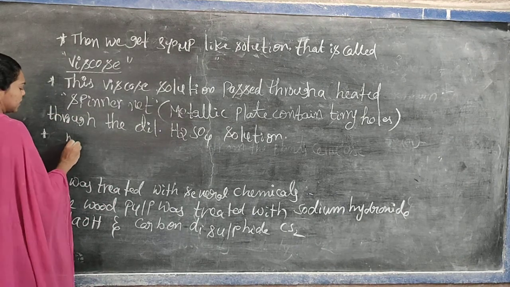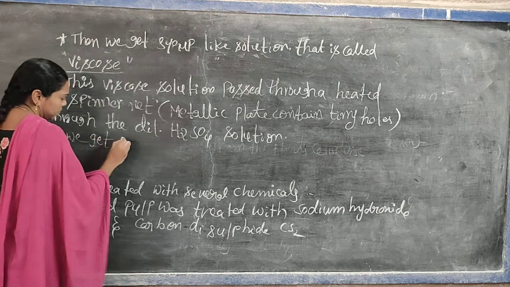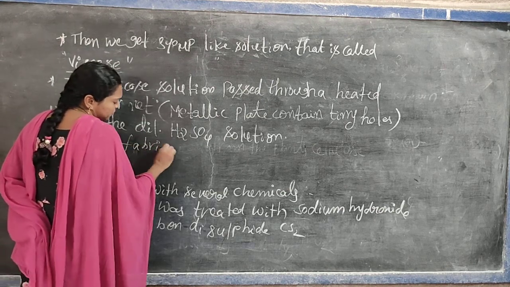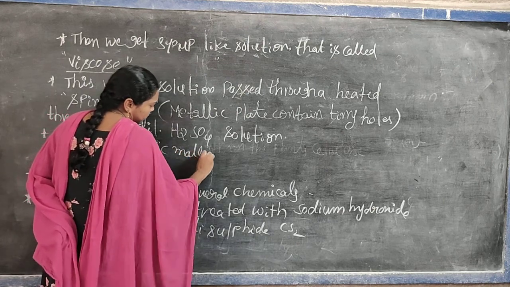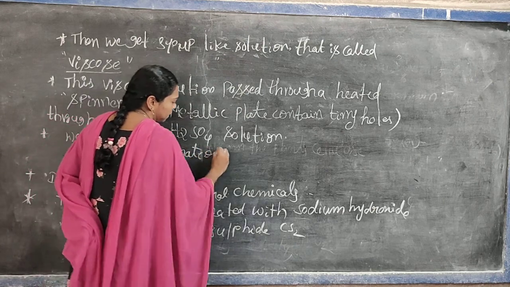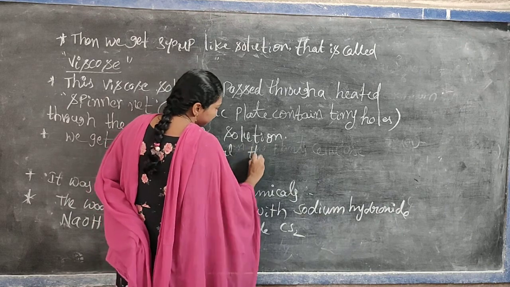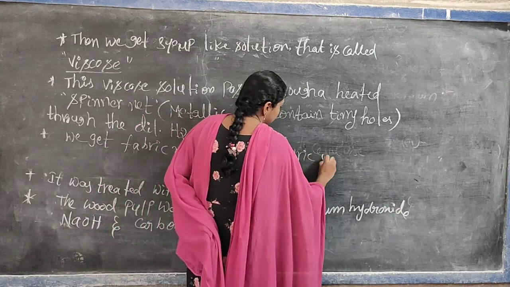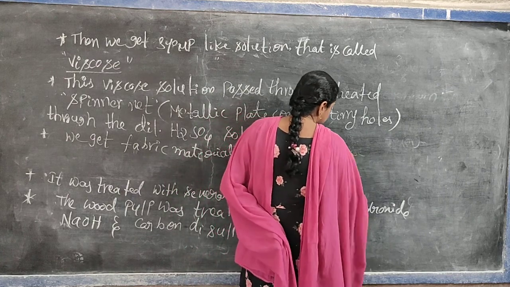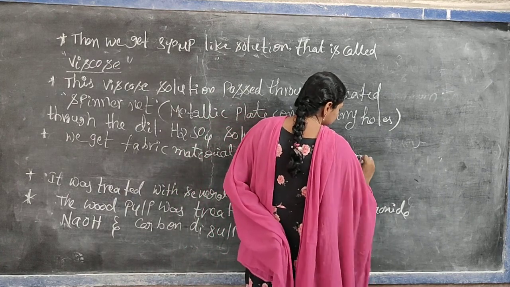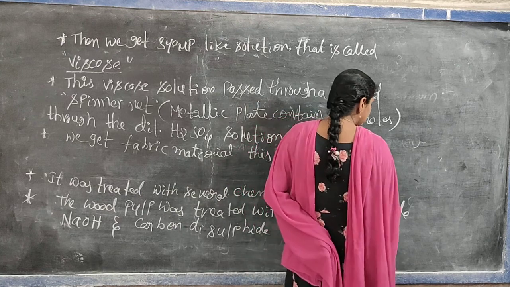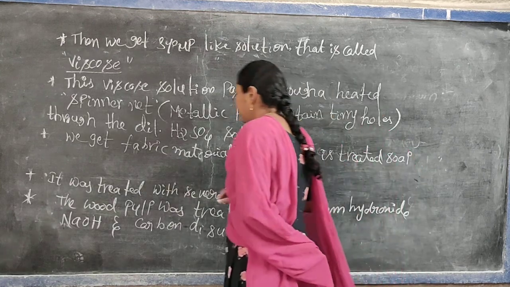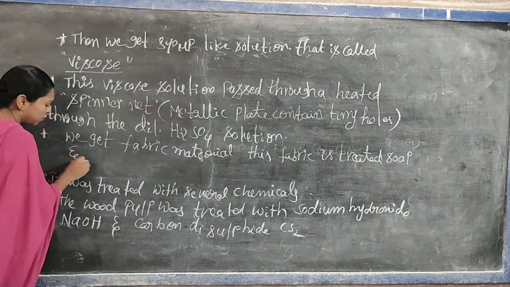Under this situation we get fabric material. This fabric is treated with soap water, or cleaned with soap and water.